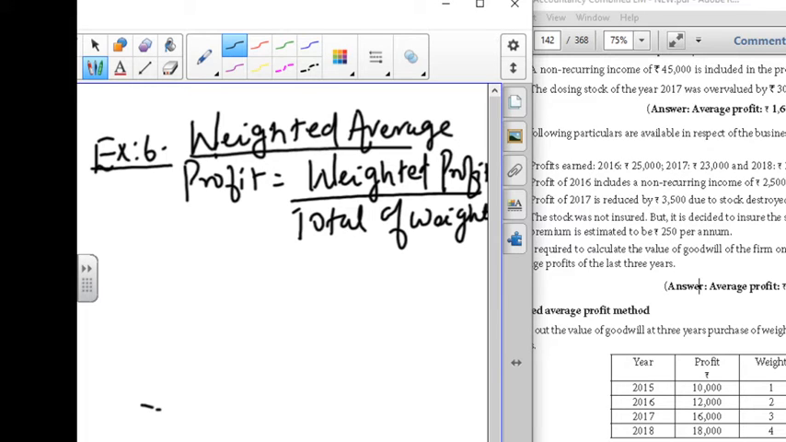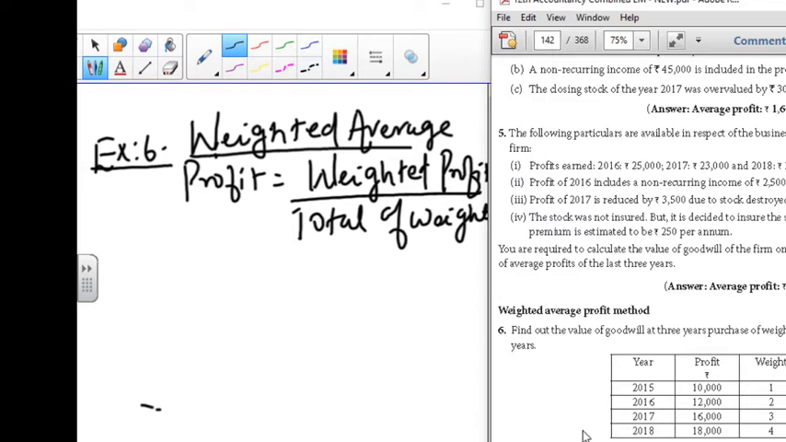Let's move on to problem number 6. The question is: find out the value of goodwill at 3 years purchase of average profit of last 4 years. That is, they have given 3 years of purchase of weighted average. We have to note down that it is a weighted average, and we have to calculate. We know the formula is weighted profit divided by total of weight.